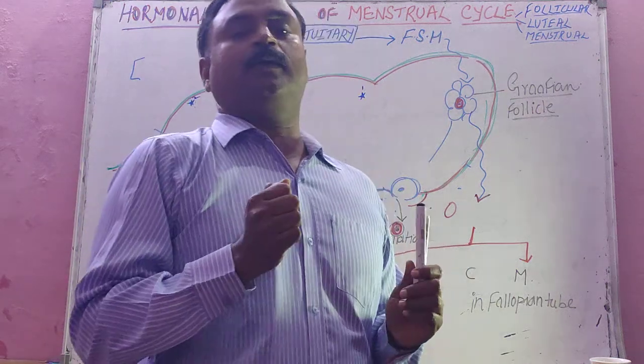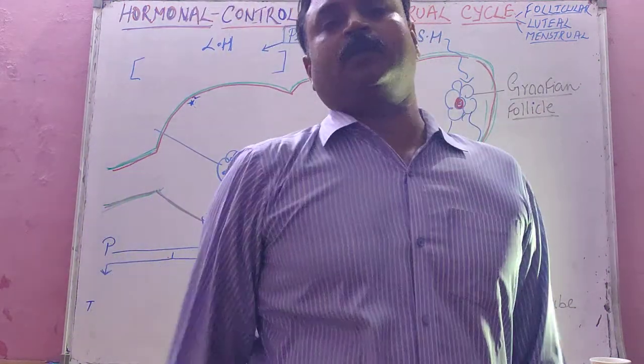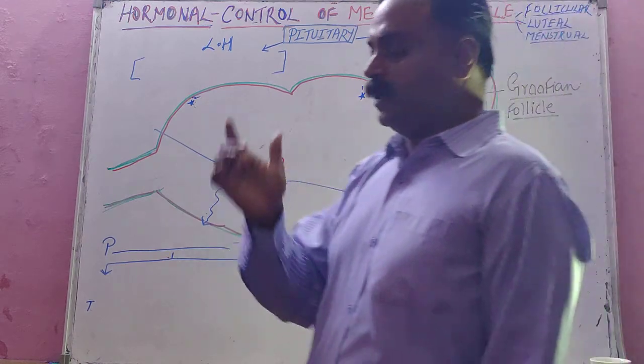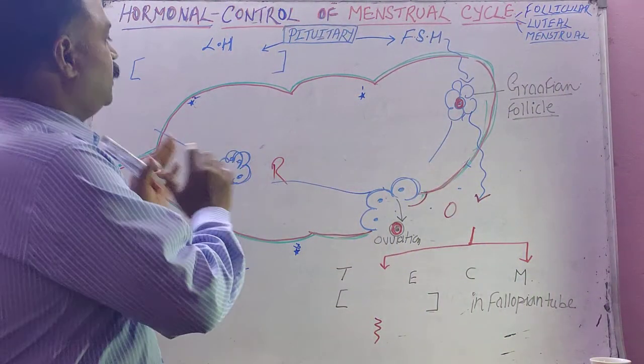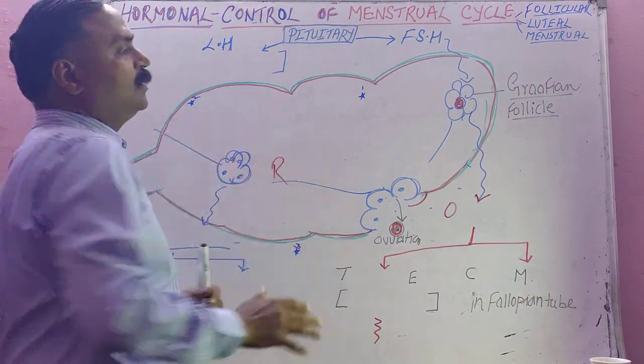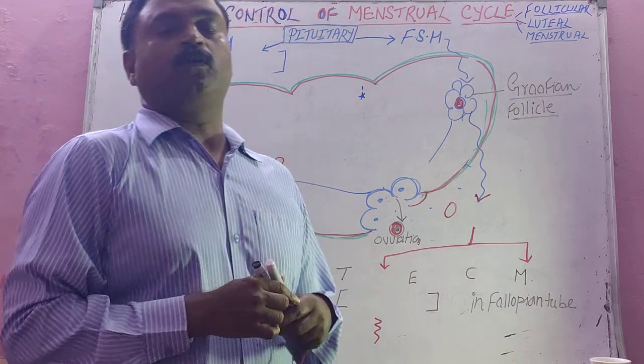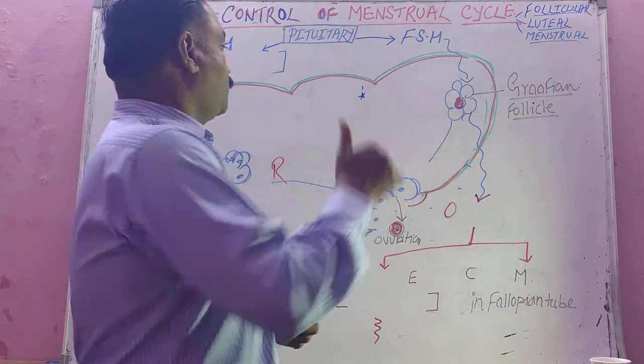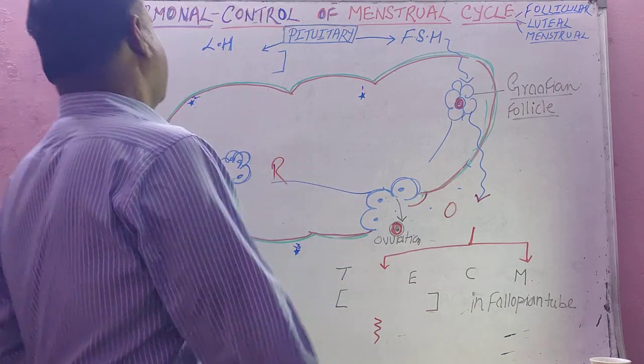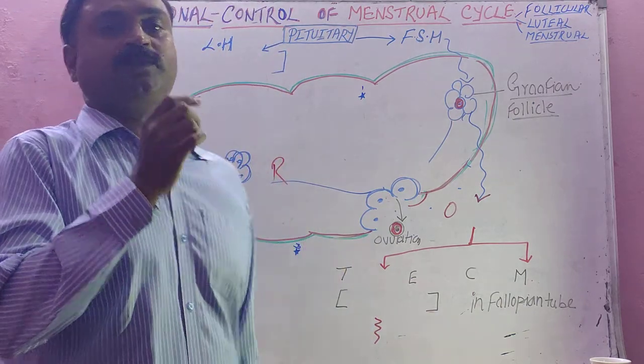Student, now we are on the backbone topic of the chapter, human reproduction. And this lecture or this topic will help you to learn 2 to 3 more questions of this chapter. So this is the backbone topic, and the question is hormonal control of menstrual cycle.